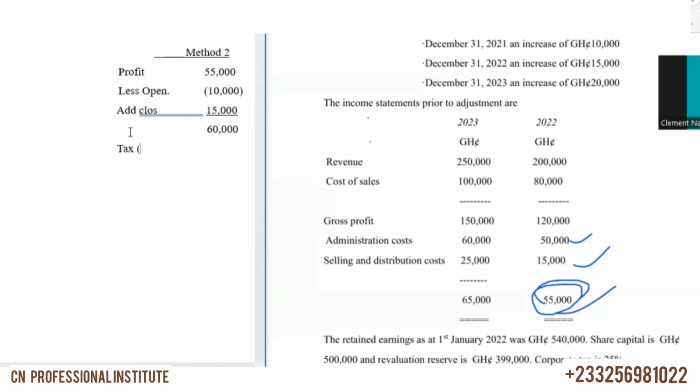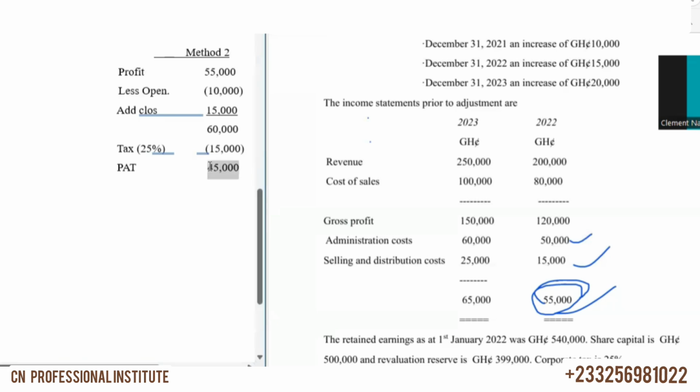So 25% of 60 will give us the same 15,000. So we have to less the tax of 15,000, and that will give us 45,000. So the profit after tax is 45,000.